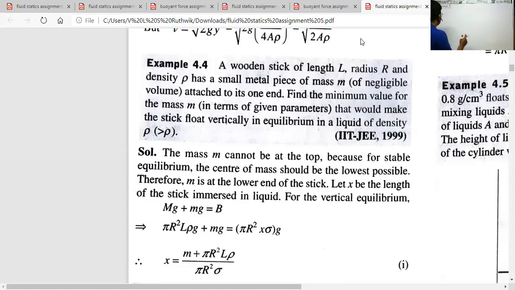For stable equilibrium of a floating body, the center of mass of the system lies below the center of buoyancy.